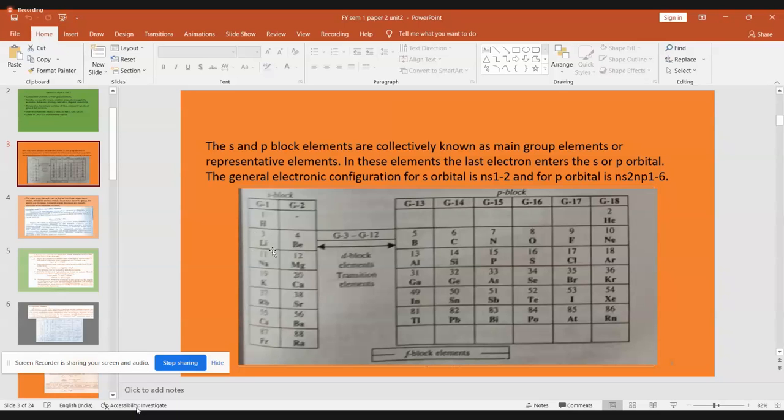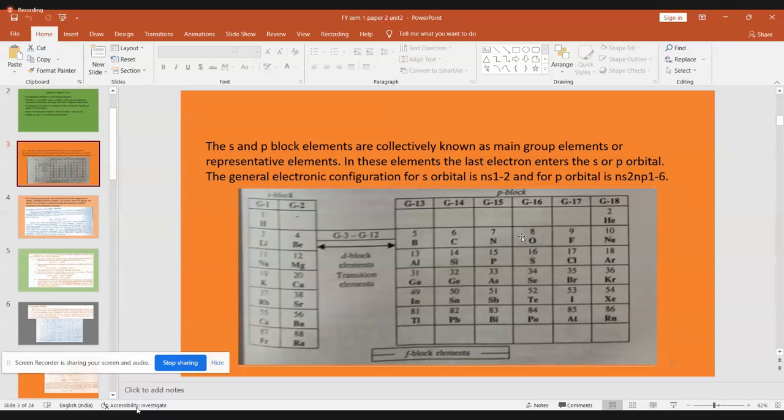Lithium, which is the first member in group 1, will show a unique behavior, a different behavior. Similarly, in group 2, beryllium, which is the first element in this entire group, is going to show a different behavior. So you should read anomalous behavior of lithium, similarly anomalous behavior of beryllium, boron, carbon, nitrogen, oxygen, and fluorine.